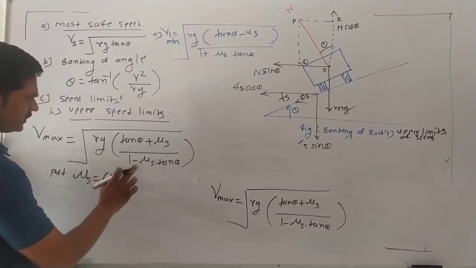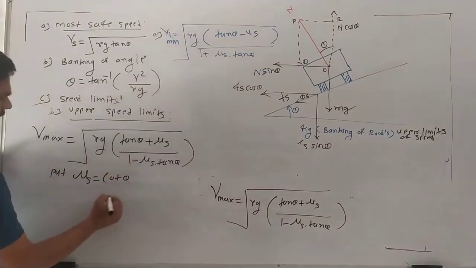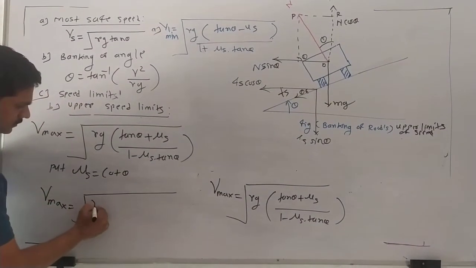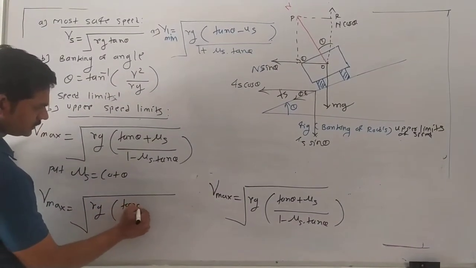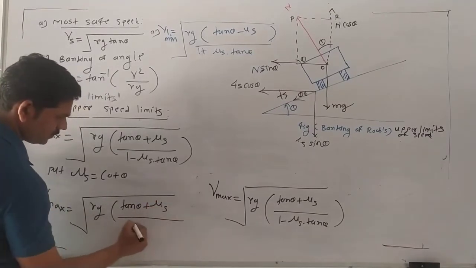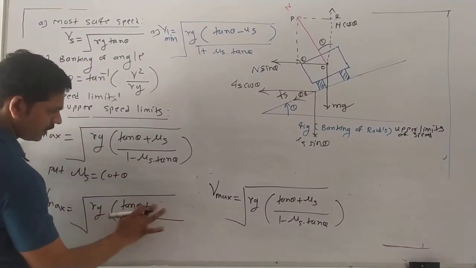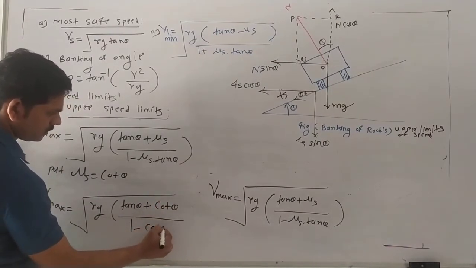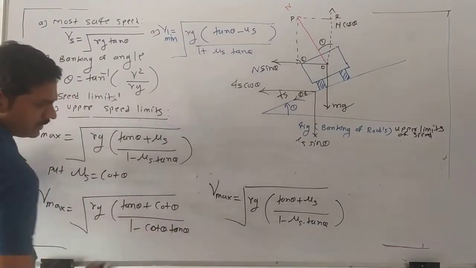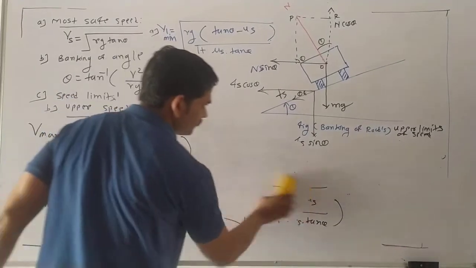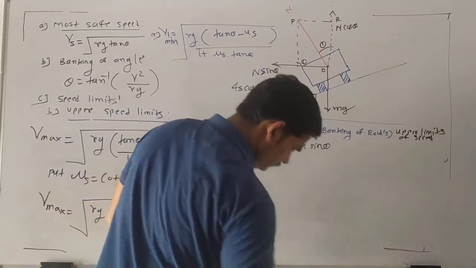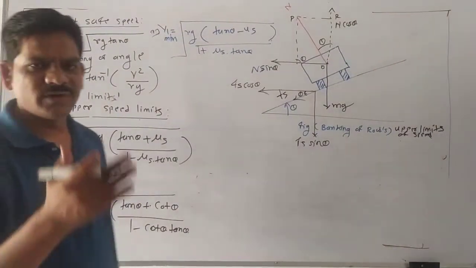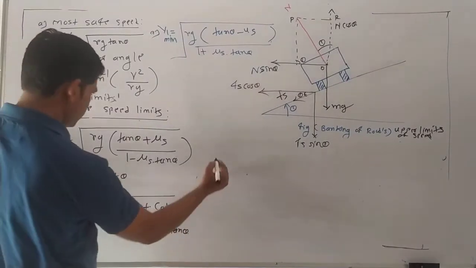If you consider mu s is cot theta, so what are we getting here? Suppose V max is under root Rg (tan theta plus mu s) upon (1 minus mu s), where mu s is replaced by cot theta, so 1 minus cot theta into tan theta, right? So cot theta, boys, means what? It is 1 upon tan theta.